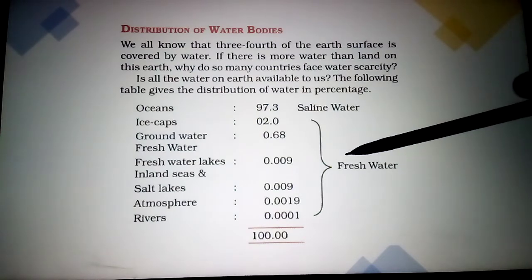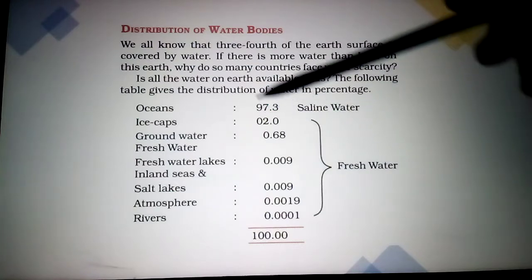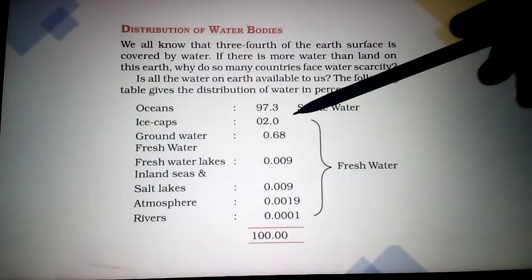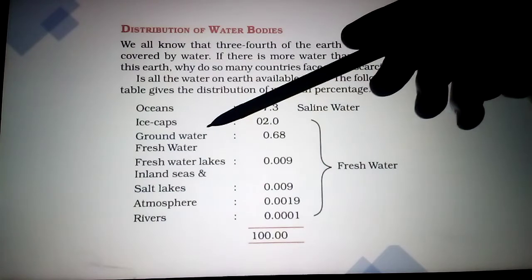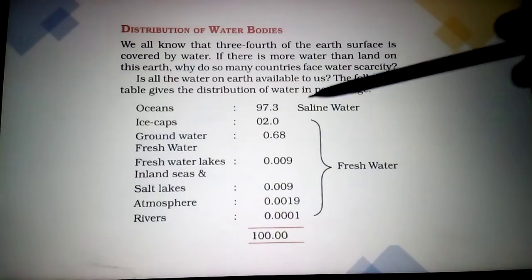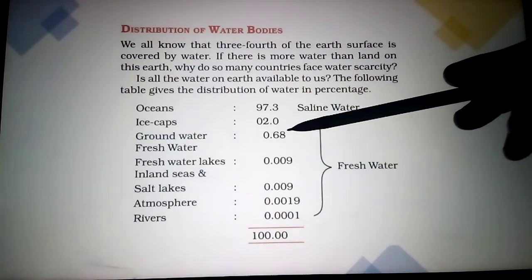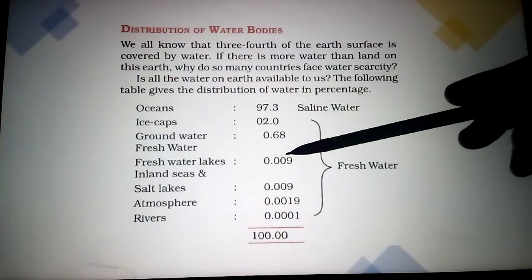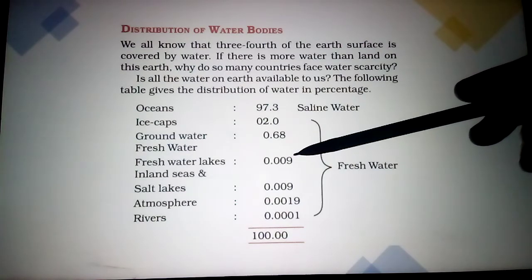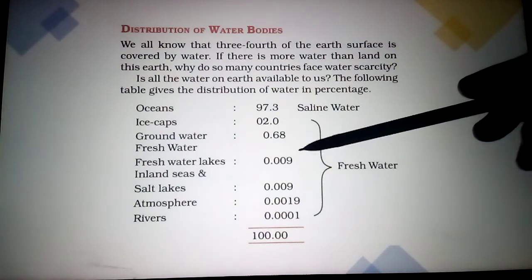And this 2.7% is also not available everywhere. Some is in ice caps, 2% is in ice caps only, which we cannot use. Groundwater is the one we use, and it is only 0.68%. And freshwater lakes and inland seas are 0.009%. In some places they use lake water also.